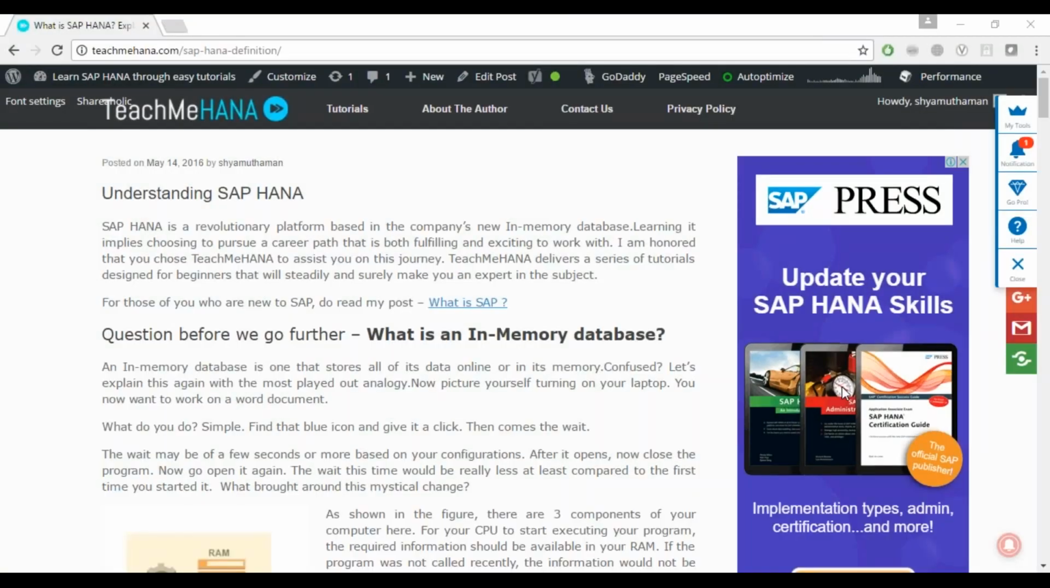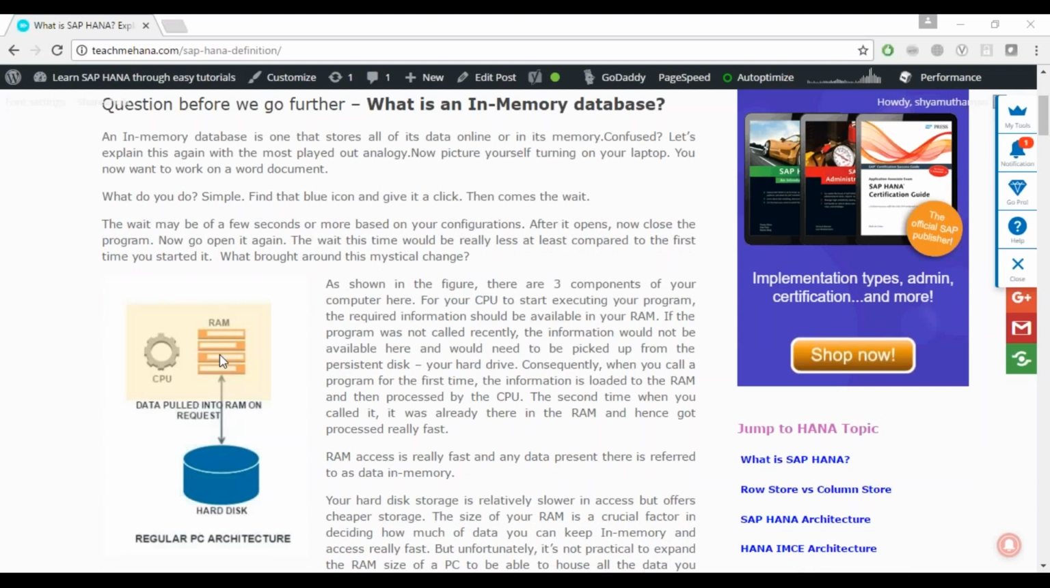Okay, so what is HANA? I'm pretty sure you've gone through the example that I've given on my website, but I'll reiterate this because this is the simplest way to explain it.